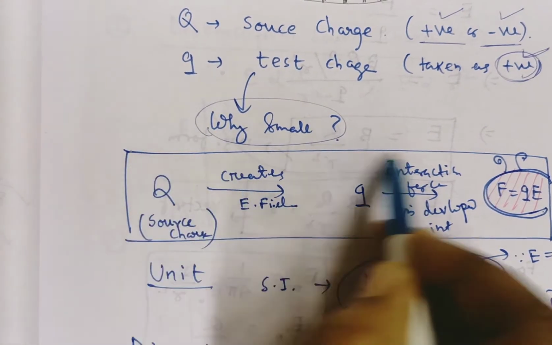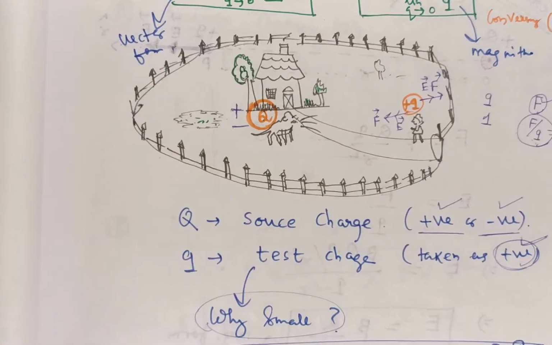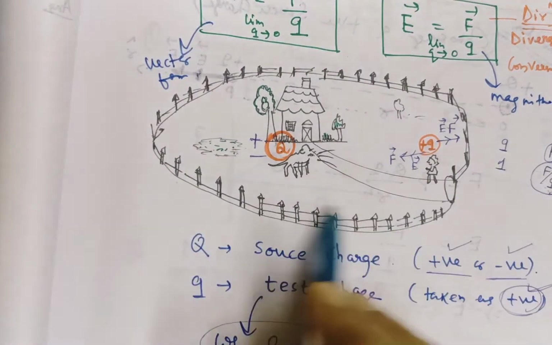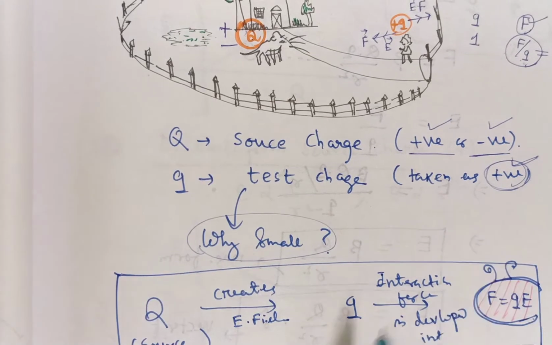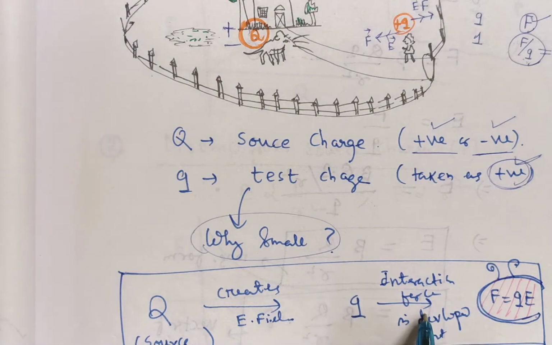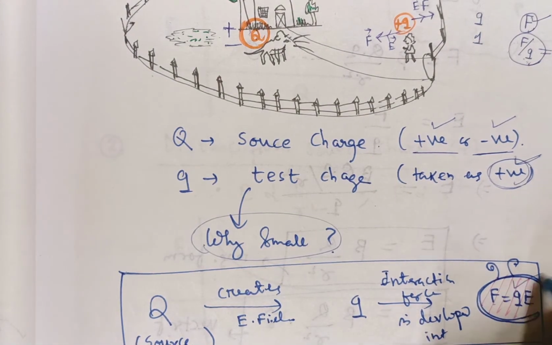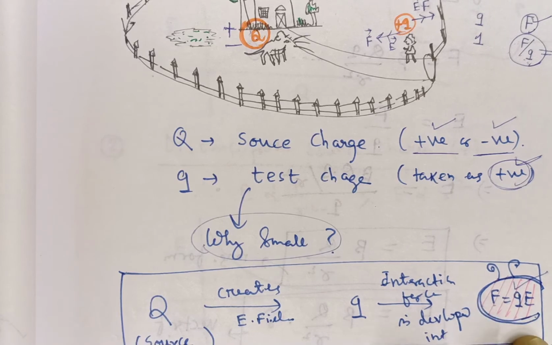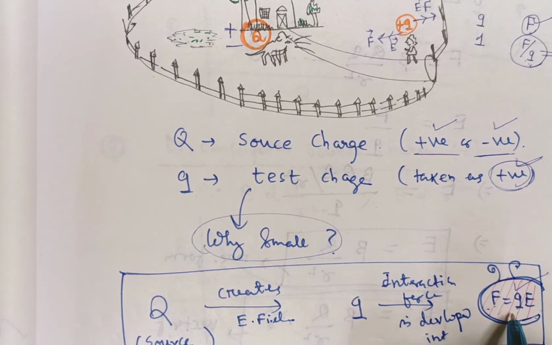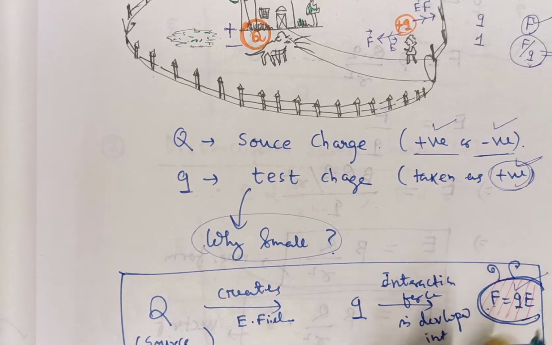Then what is the conclusion of what we have read? First we know what the source charge is. The source charge creates the electric field. And when you keep a test charge here, instantly a force acts on it, that is F equal to qE, because intensity E is equal to F by q. If in any problem the electric field intensity and the charge are given to you, then what is the force acting on it? F is equal to qE. This is a formula for you. It is also needed while solving problems.